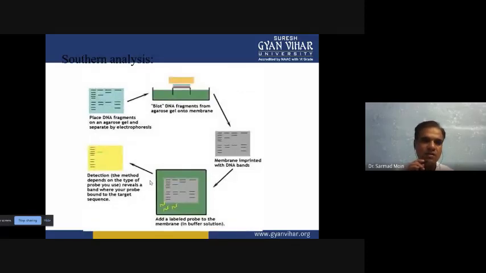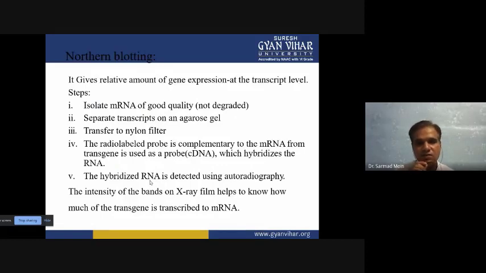Then next technique is Northern blotting. With Northern blotting we can detect whether transgenic messenger RNA is present in the cytoplasm or not. This is done when the transgenic genes are expressed as a protein. Through transcription, that transgene can produce mRNA. So we are detecting mRNA in the cytoplasm.